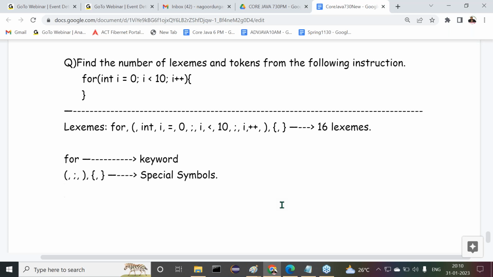Observe carefully. After these special symbols, what next? Data types exist here. Only one data type is available. That's okay, fine. After this data type, what next is available here? We can understand variables. What are the various variables now? Only the i variable. Am I right or not? Only the i variable. Now this is one category: variable.